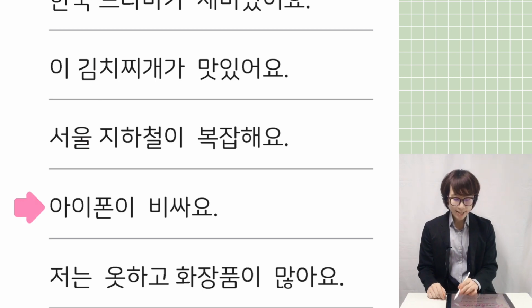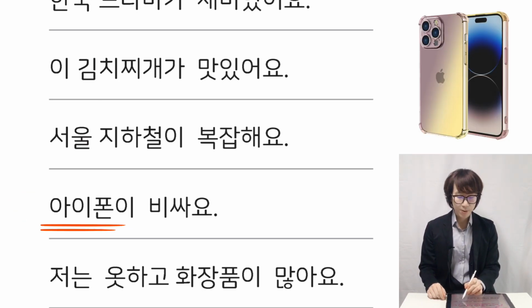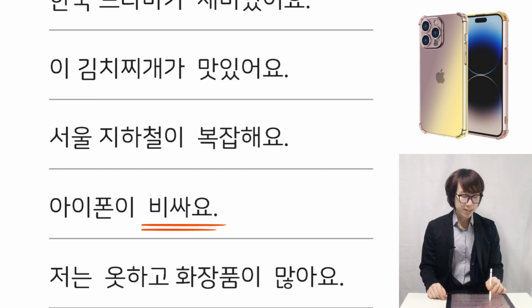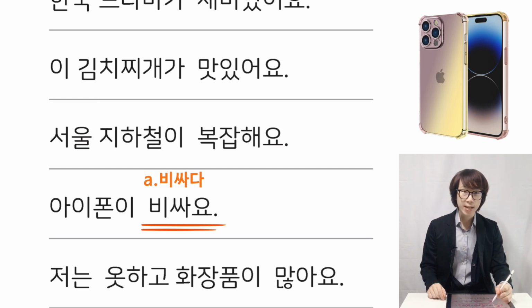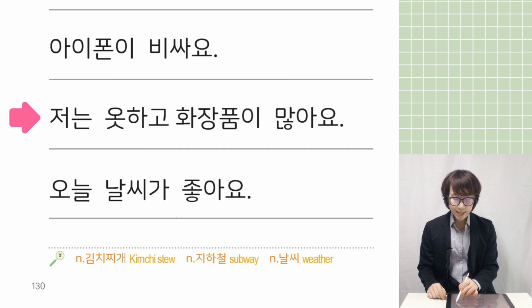And next sentence. 아이폰이 비싸요. iPhone is iPhone. So 비싸요. Original adjective is 비싸다, which means expensive. 비싸다, 다 is out, and it becomes 비싸요. So iPhone is expensive.